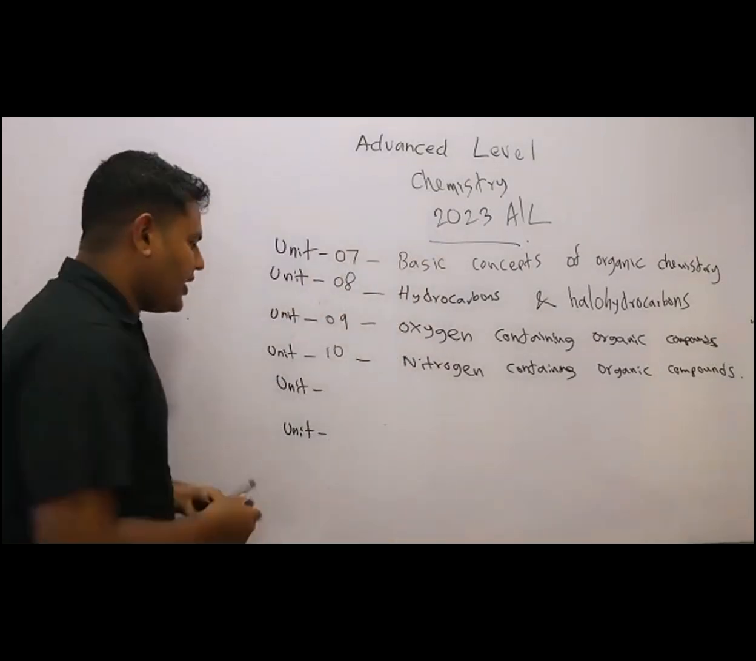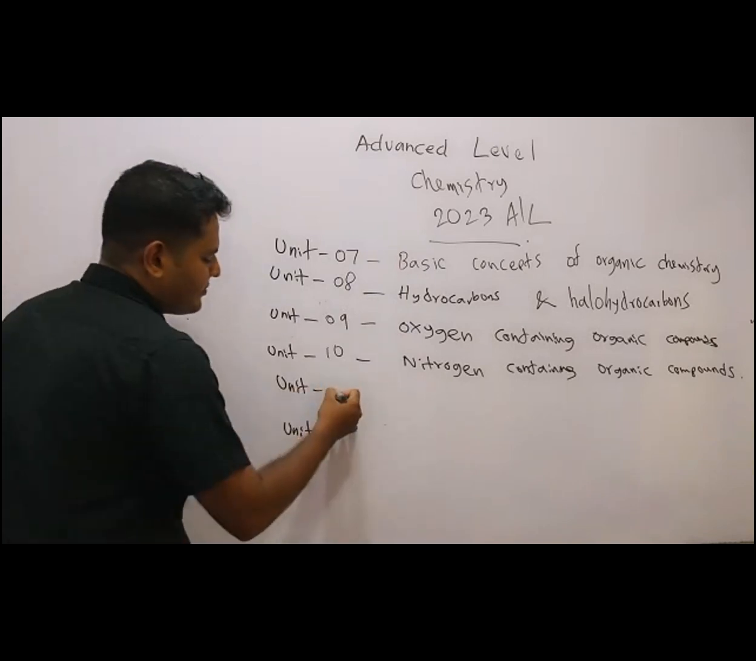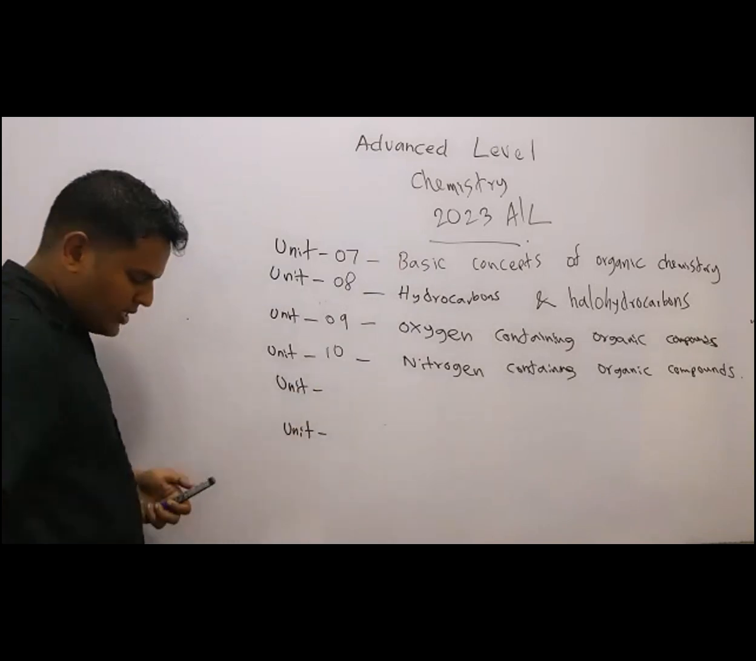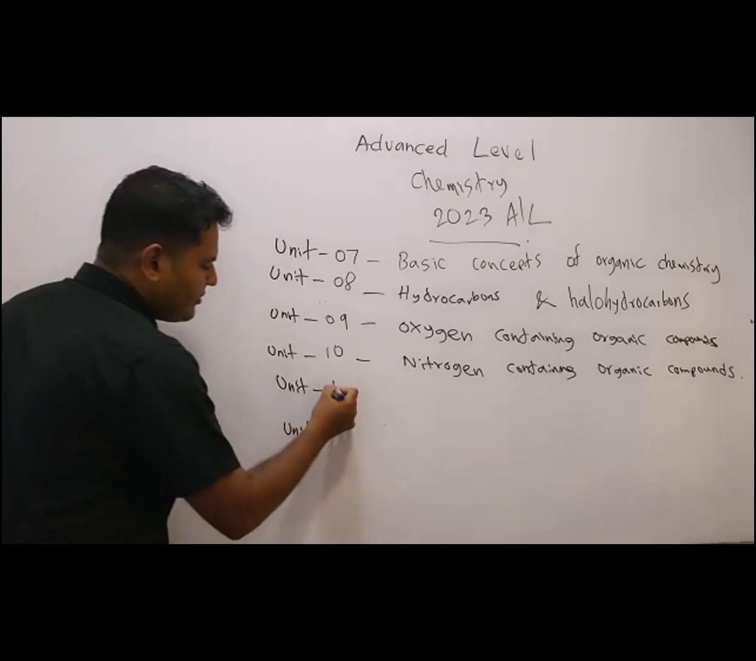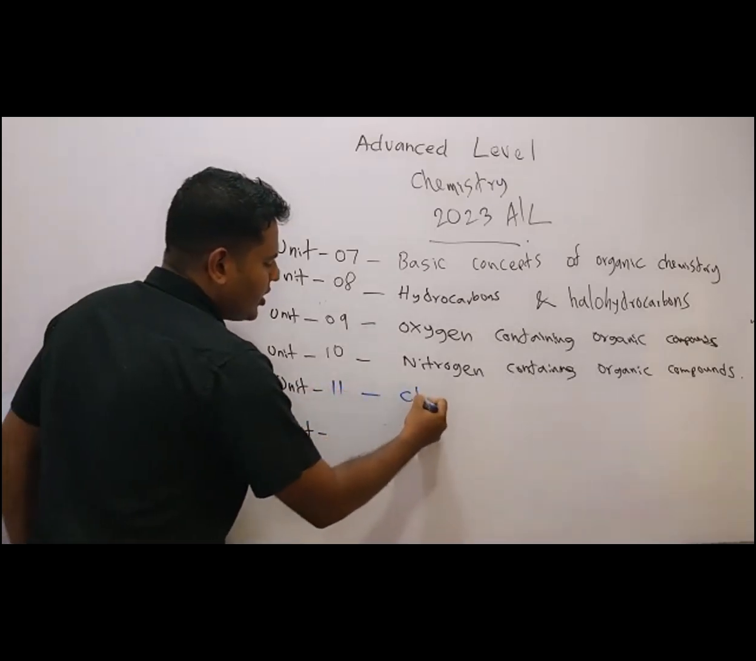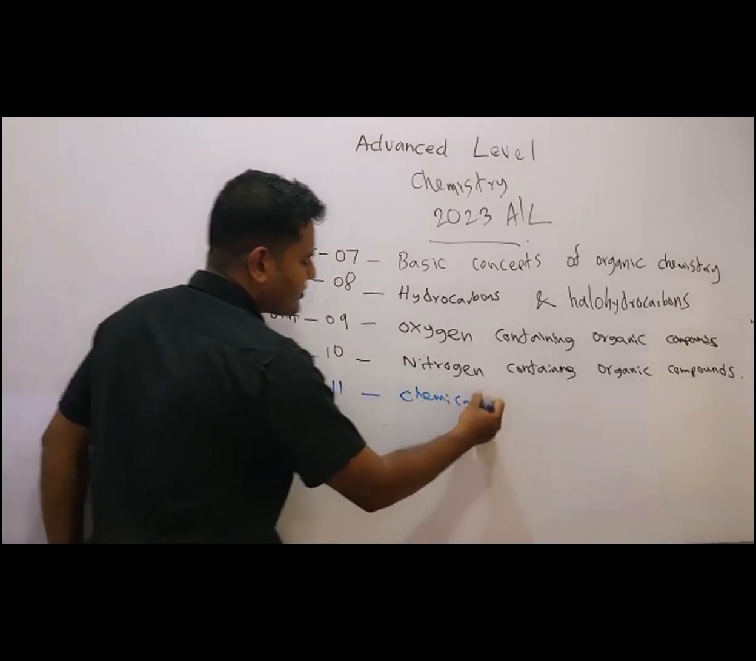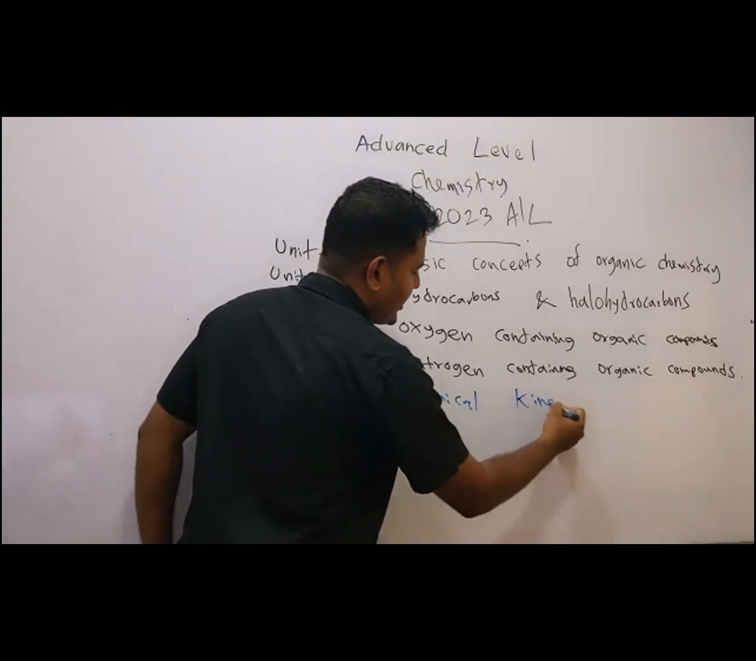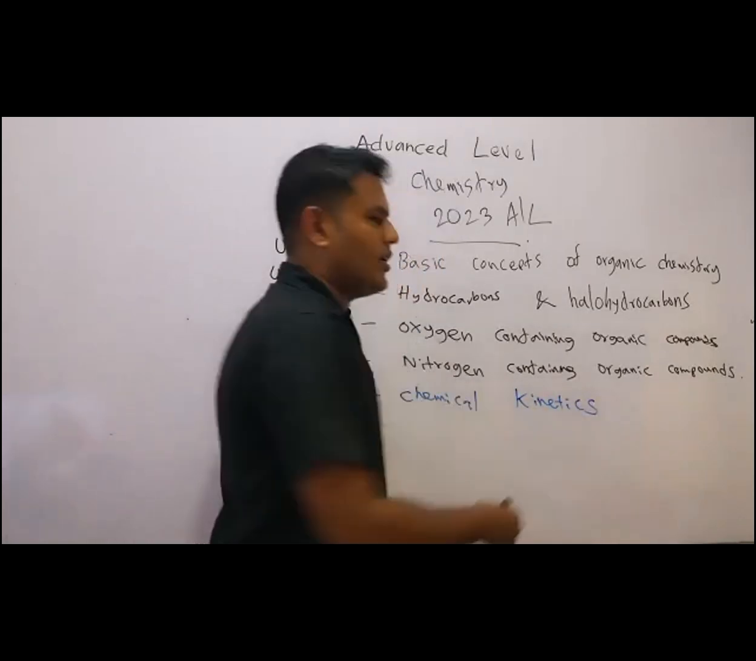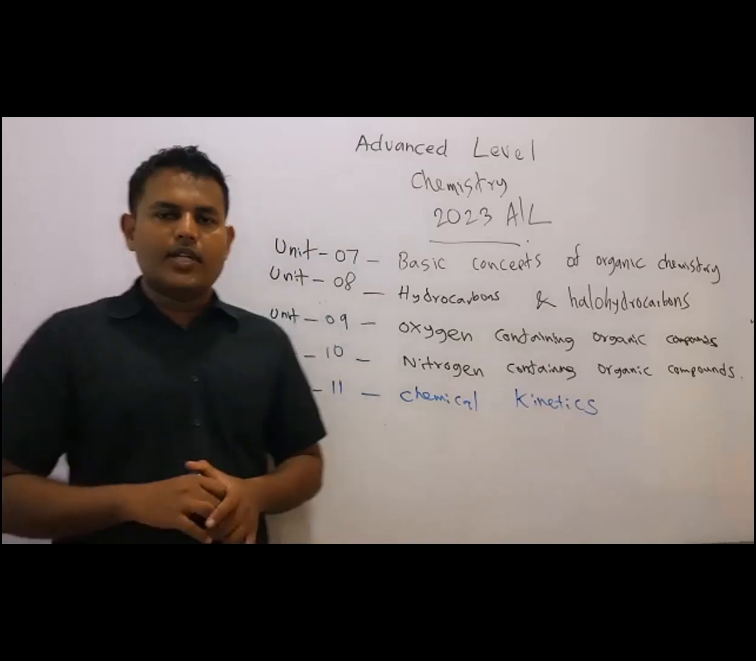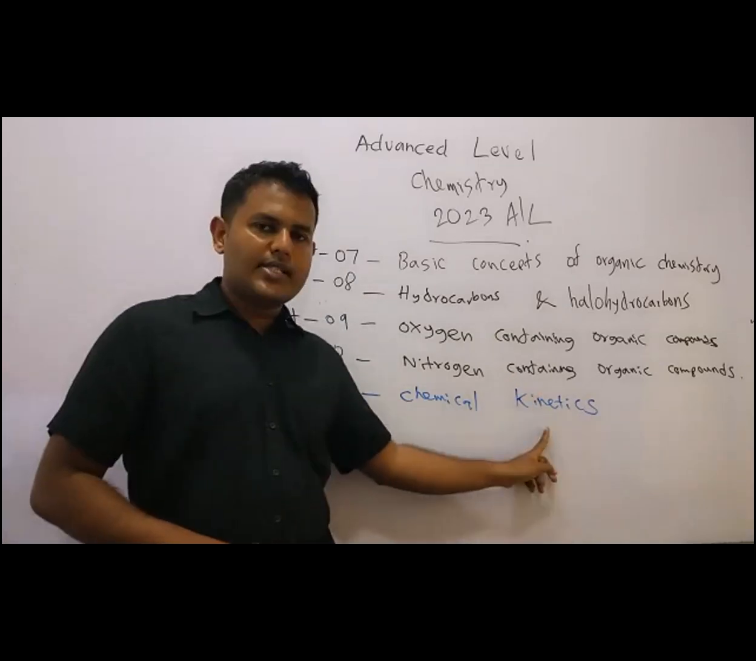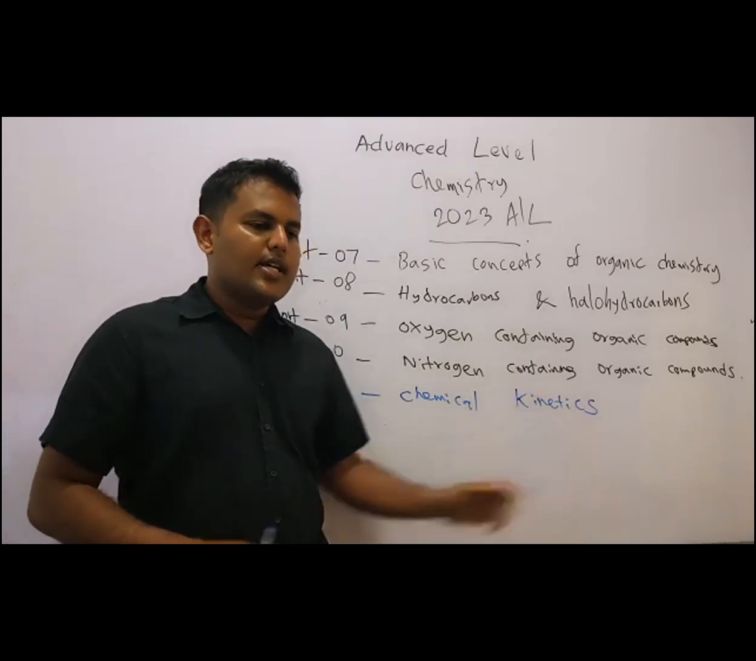So unit 10, and then this is unit 11. We have tried unit 11. There is a different topic. It is called chemical kinetics. That is chemical kinetics. Now we are moving to a different section. So this is a different section. Chemical kinetics. It's physical chemistry.